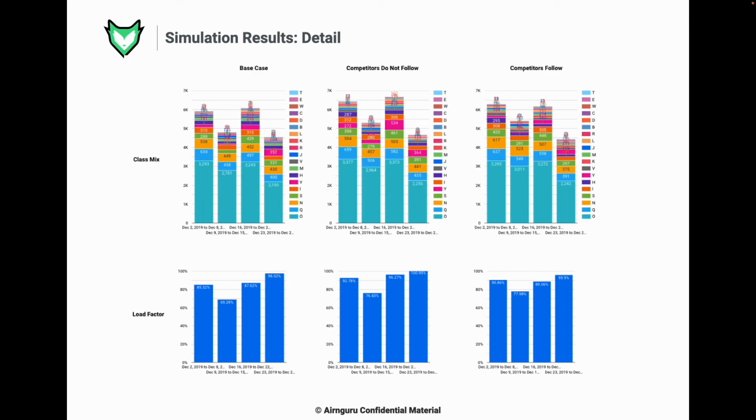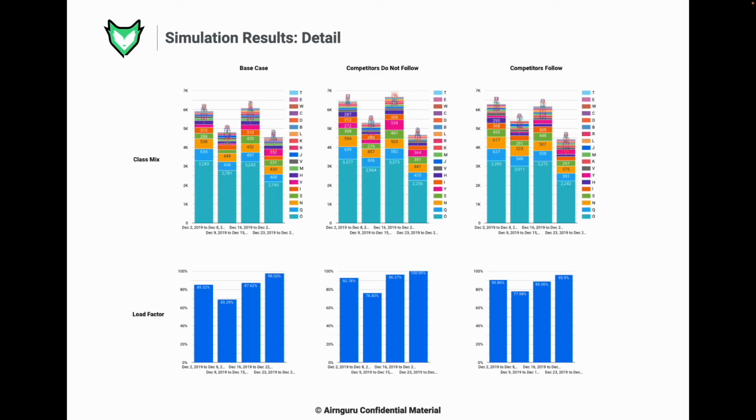By looking at the detail on each scenario, we can observe that in the competitors do not follow scenario, the load factors are higher, as expected in an undercutting strategy. But we can also see the benefits of increasing the first steps between fares, which apparently is helping to improve the class mix on the higher classes.